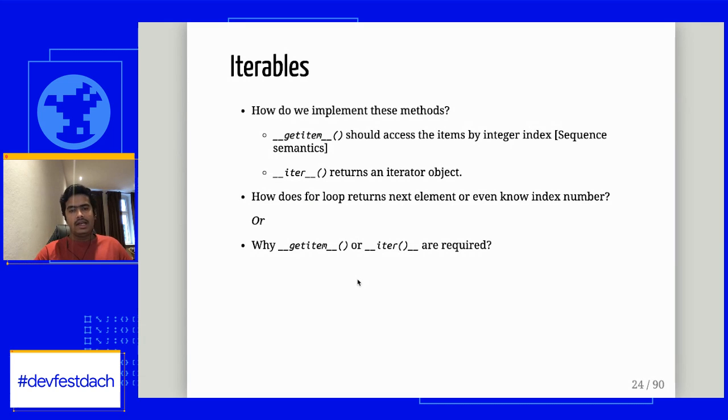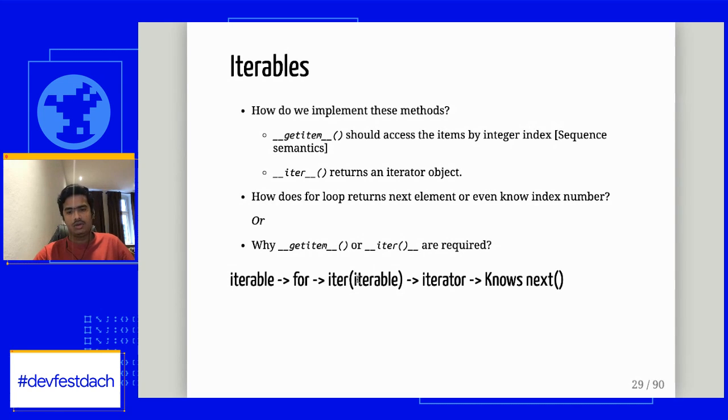But why do we really require these __getitem__ or __iter__ methods? When we pass an iterable to a for loop, the for loop should know what methods are available over that iterable so that it can get an item. Those methods are the __getitem__ and __iter__ methods, because those are the built-in methods, and that's why our iterable needs to follow that protocol. So when we pass an iterable to a for loop, it gives me an iterator object or a get item out of it, and my iterator knows what the next item is over that data. That's how I get the item out of a for loop.